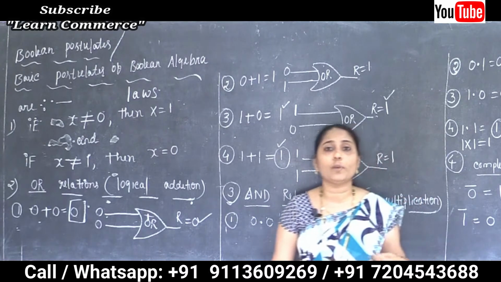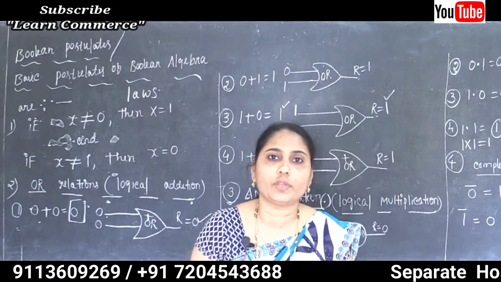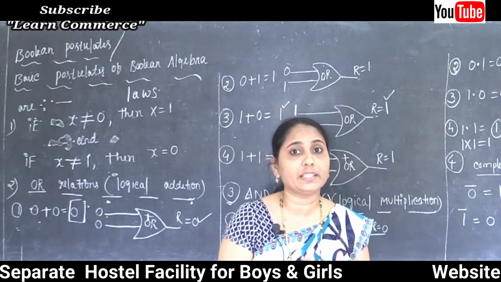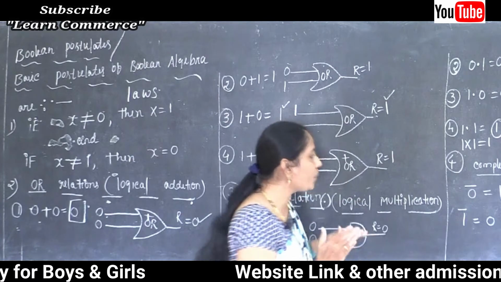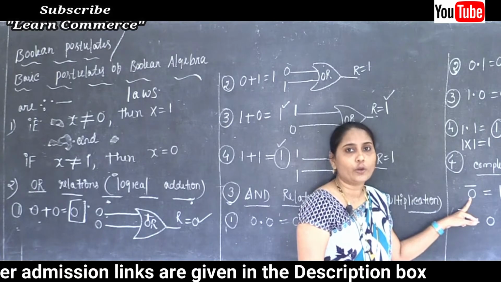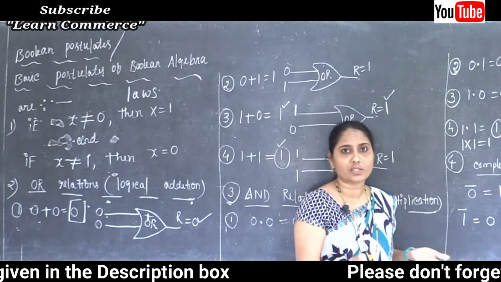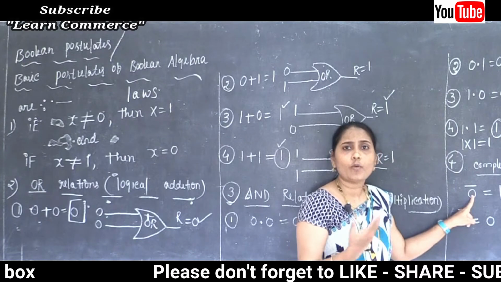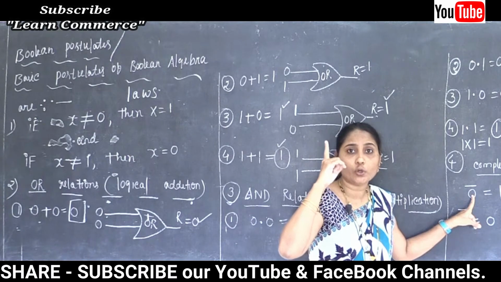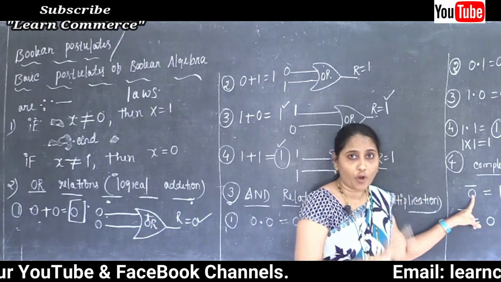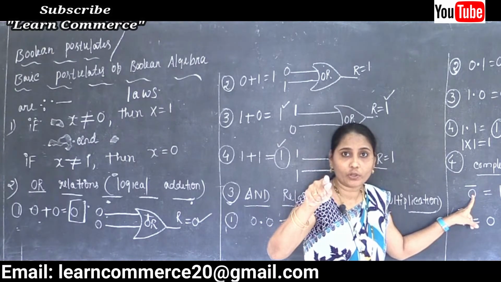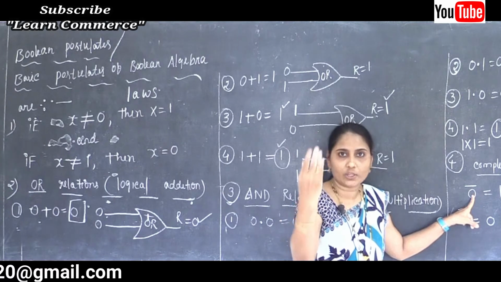rule, okay, the complementation. We know the meaning of complement: opposite. So whatever the value is there, we need to take the reverse value, the opposite value. So maybe the first question is not zero, or not false. We can say not false. So what's the value? The not false is equal to the value 1. The value 1 is equal to true. Is this point clear? Not false means the value is true. Okay, the result is true. The true value is equal to 1.